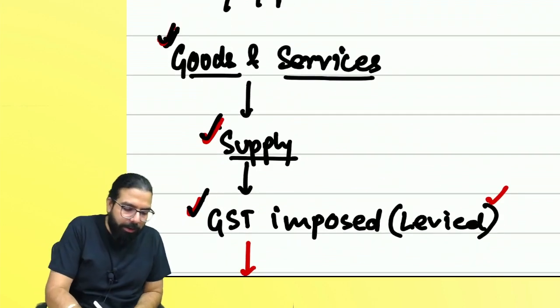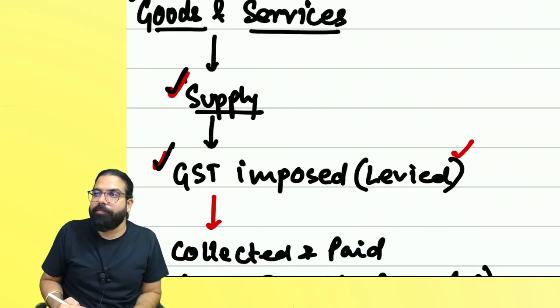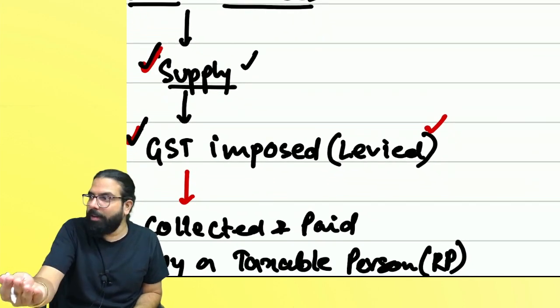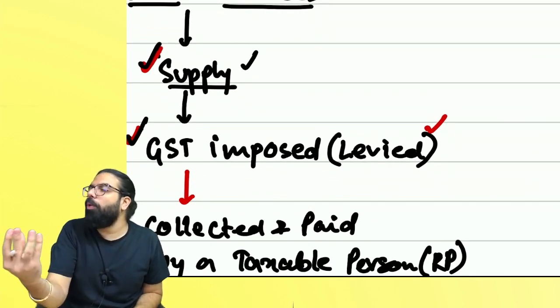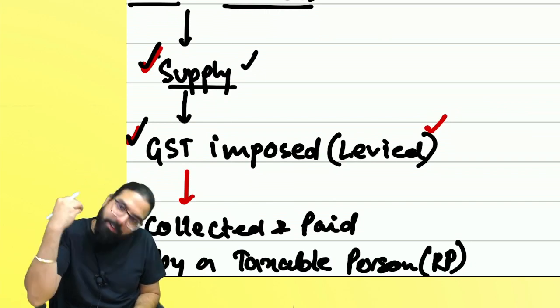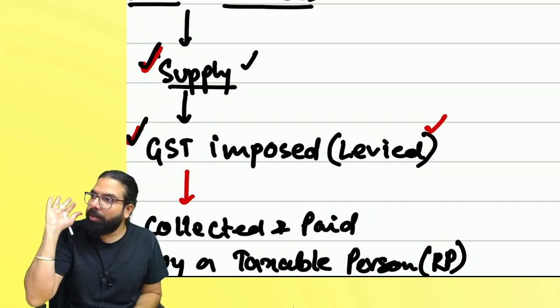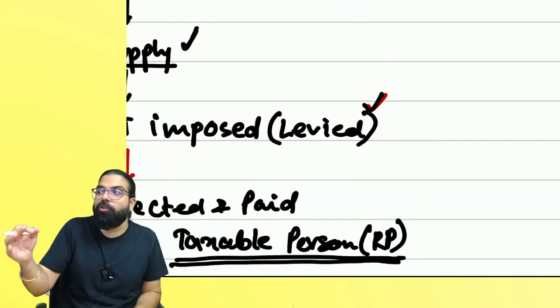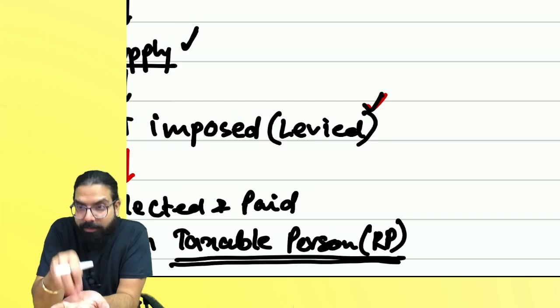Okay. Service, I gave you class. Service supplied. I provided the service. The good word is provisioning of service, but in GST, we call it supply only. Service I supplied to you. GST got imposed on me or the service? Service.